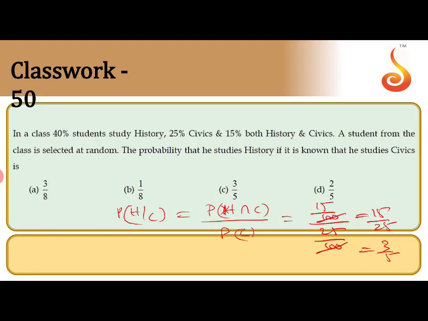So the probability that he studies history, given that he studied civics, means probability of H given C, which is probability of H intersection C by probability of C. Probability of H intersection C is 15%, which means 15 by 100. Probability of C is 25%, which means 25 by 100. So that gives 3 by 5. I hope everyone understands. If you have any doubts,